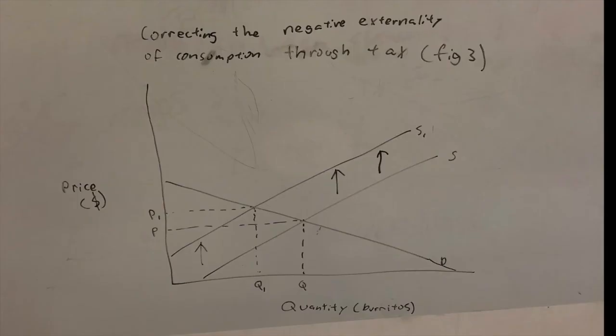Figure 3 shows how a per unit tax can help decrease the quantity demanded from Q to Q1, which is at its socially optimum point. A tax does this by increasing the per unit price for every item purchased, shifting the supply upwards from S to S1. The major benefit of a tax is that governments can benefit from the tax revenue. This money can later be used to fund the production of advertisements.